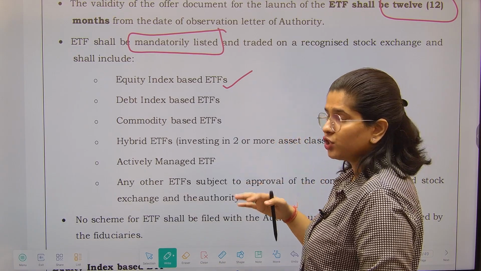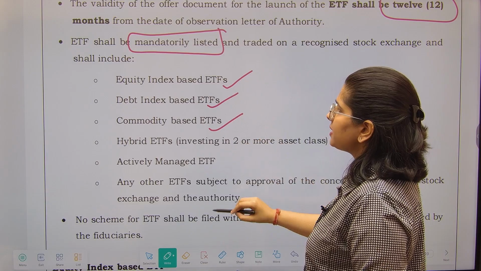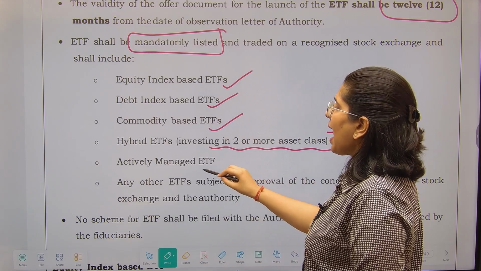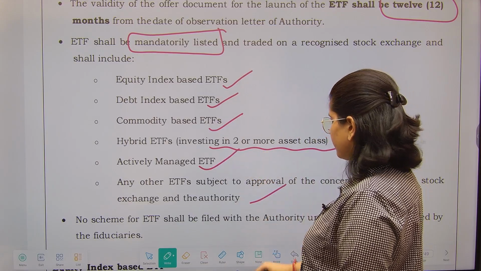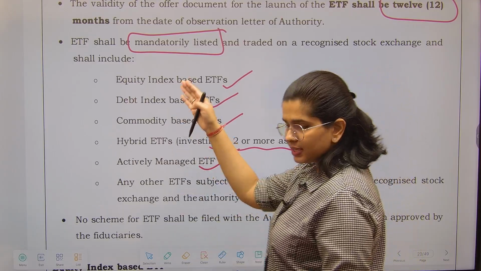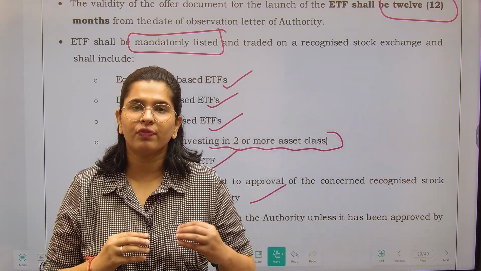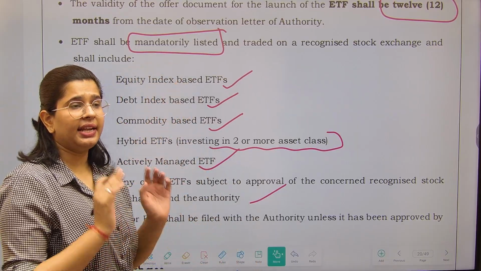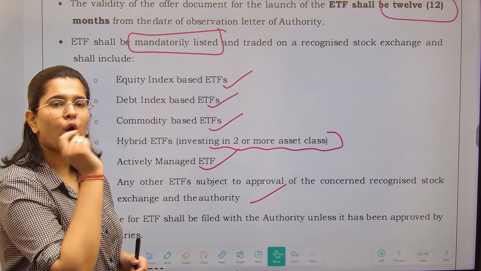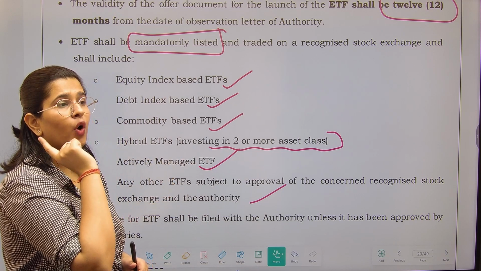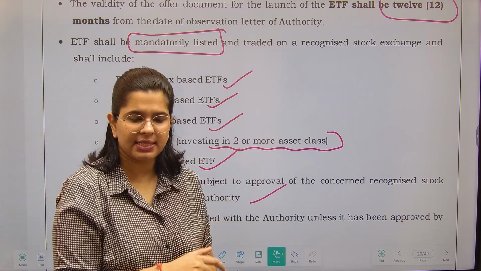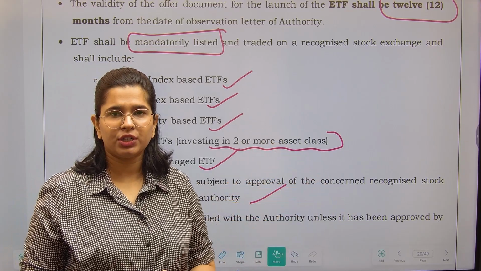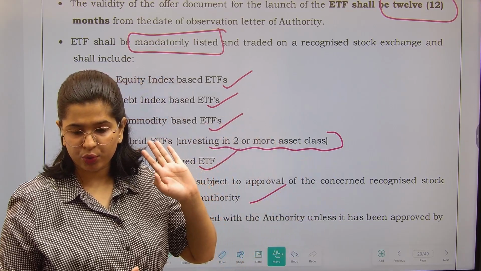They will include equity index based ETFs, those investing in equity shares; debt ones; commodity based; hybrid ETFs, which invest in two or more asset classes, meaning a combination of any of them; actively managed ETFs; and any other ETF which the authority may approve. These ETFs show in which kind of asset they will be investing. And all such ETFs track an index, meaning they follow an index. They see in what kind of securities that index is invested, and they invest in those securities, in the same proportion in which that index has been made, right?